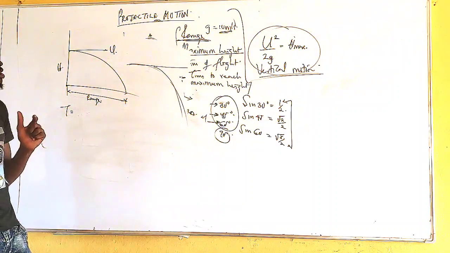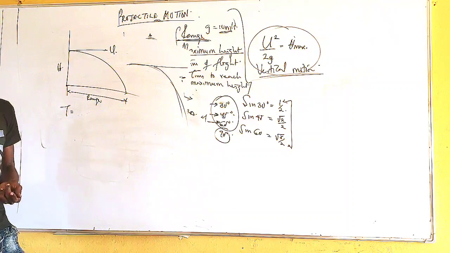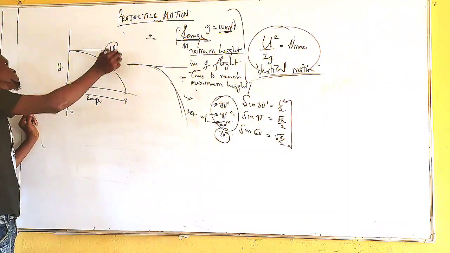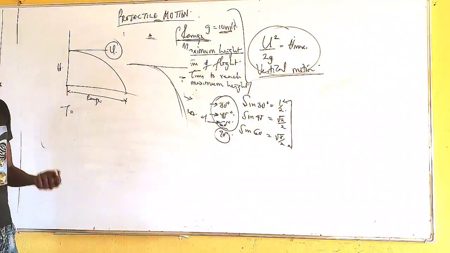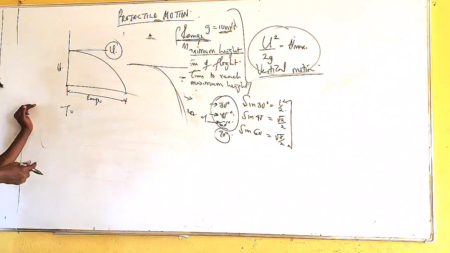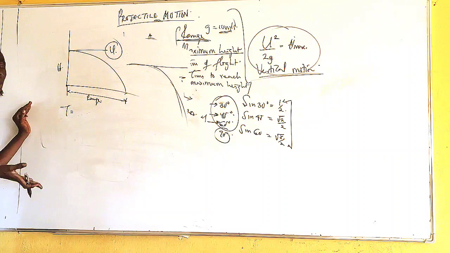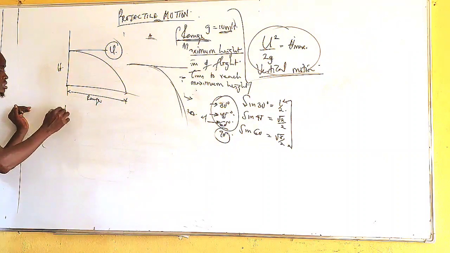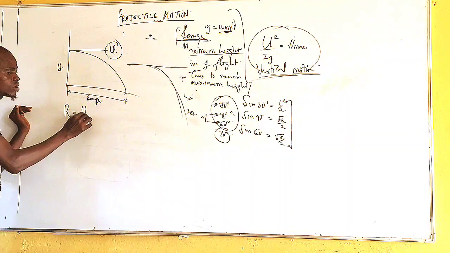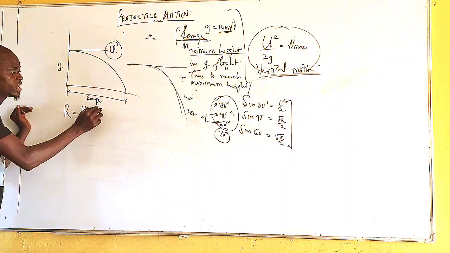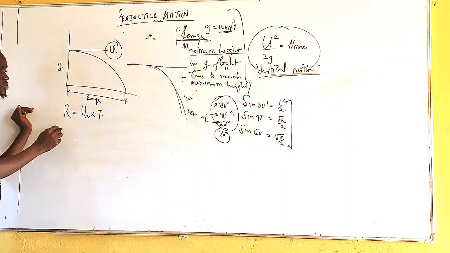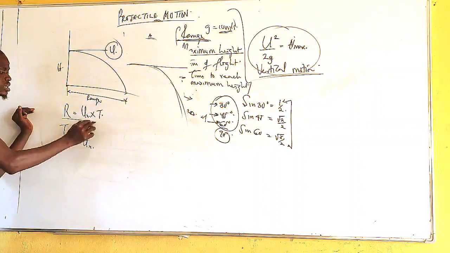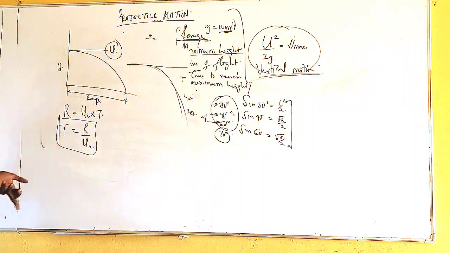Because I said earlier on that the time of flight depends on the what? Vertical velocity. But the velocity given to us here is the horizontal what? Velocity. We can easily find our time of flight if we are given the range, because the range of a projectile is the horizontal component of the velocity multiplied by the time of flight. So time of flight can be gotten from here as range over what? Horizontal component of the velocity. That's our time of flight.